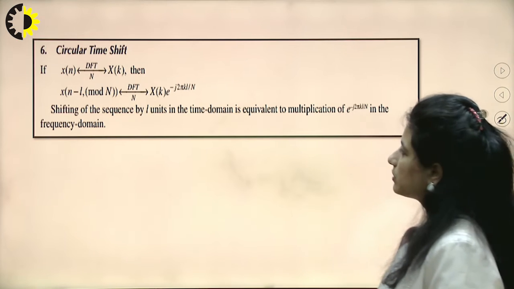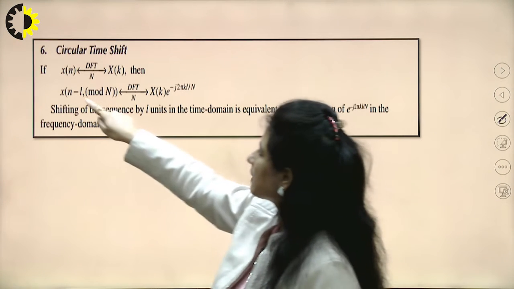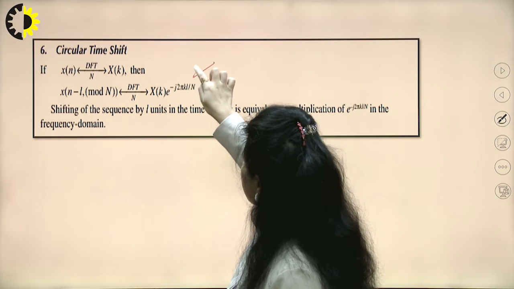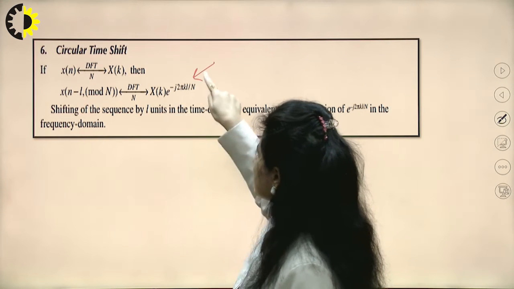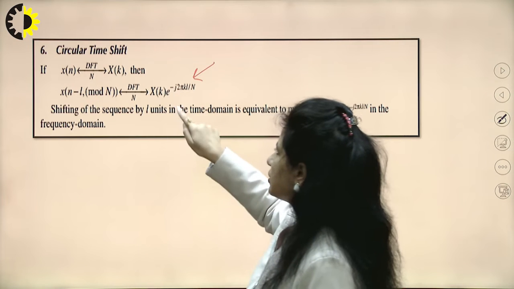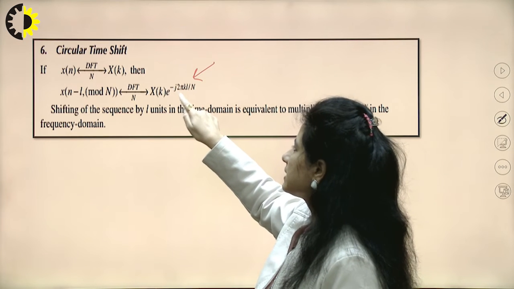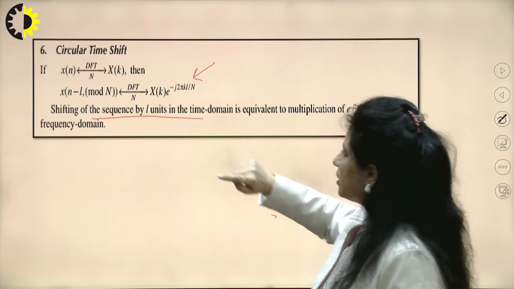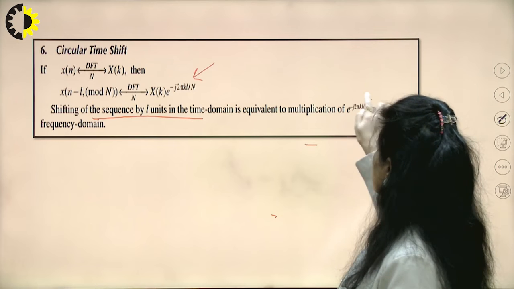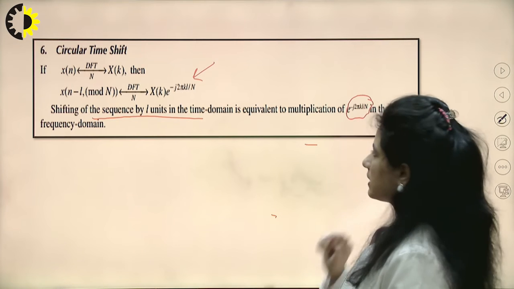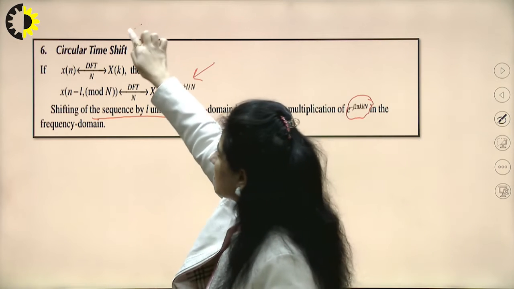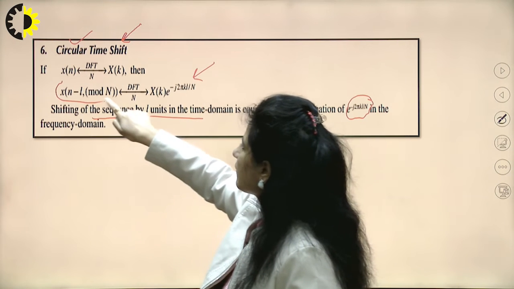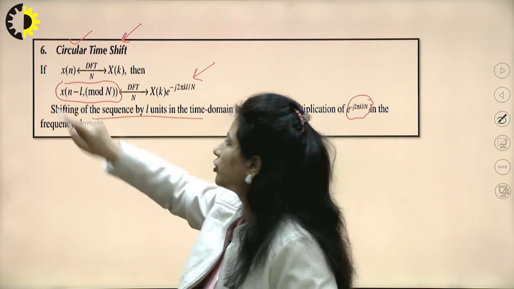Similarly, we have a circular time shift. If I shift my signal by L units, it is equal to multiplying the frequency domain spectrum by this exponential, e raised to the power minus j 2 pi k L by N. So shifting a sequence by L units in the time domain is multiplication by this factor in the frequency domain. But again, this shift is circular, so I write it as x of (n minus L) modulo N.